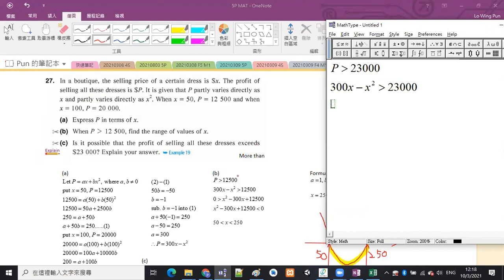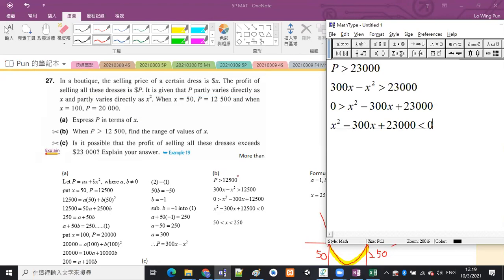係一條二次不等式。咁我哋又好似頭先咁樣啦，將佢調過去 x square term 係 positive 嘅嗰邊啦。So this is x squared and then minus 300x plus 23,000. Okay, and write the thing on the left, which is less than 0.